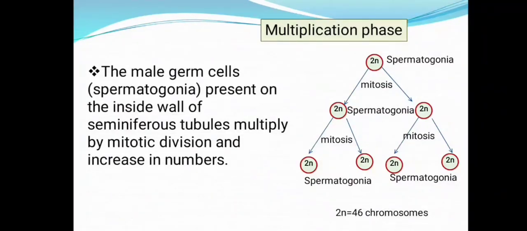All the cells produced after this mitotic cell division consist of 2n set of chromosomes, that is 46 chromosomes per cell.